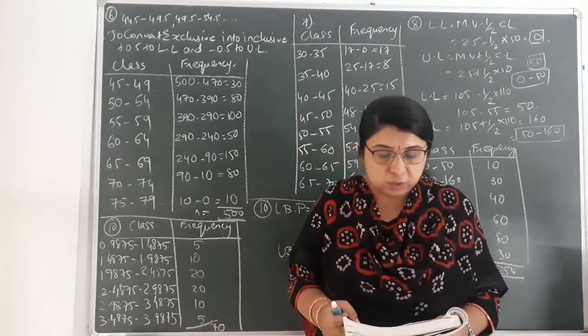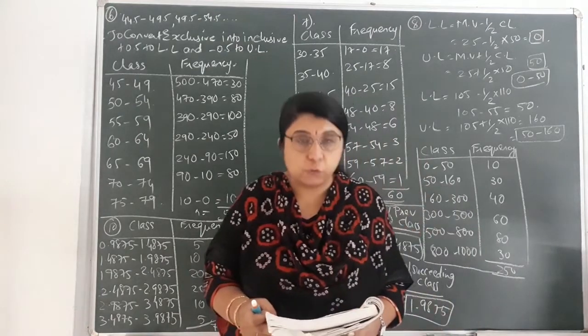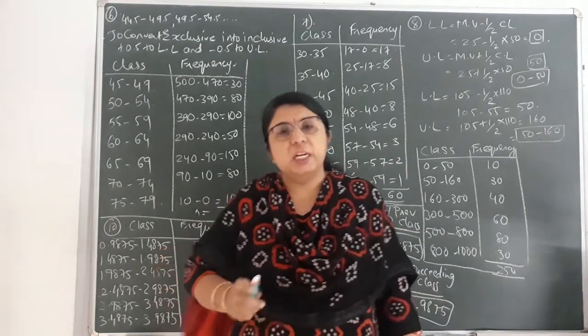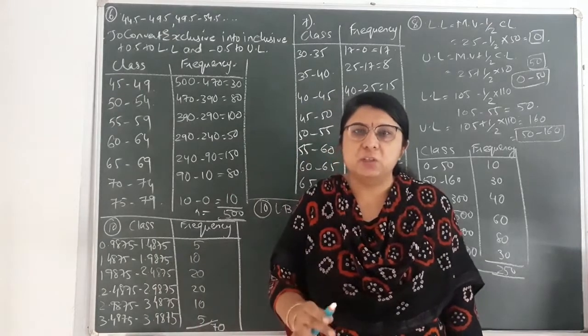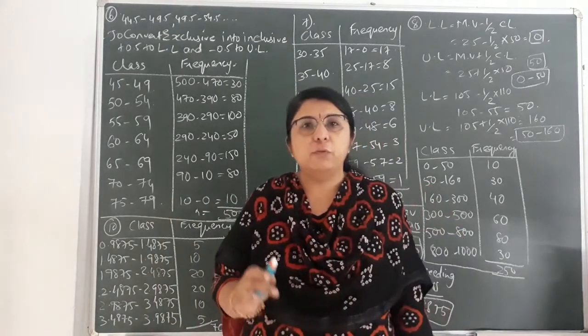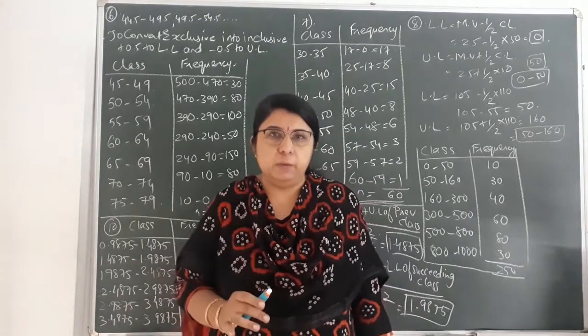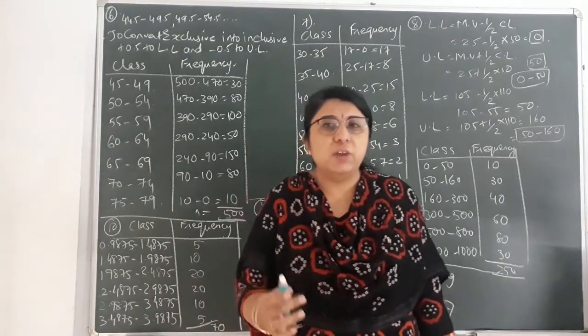Let us read question number 6. Obtain an inclusive continuous frequency distribution from the following data. It means whatever data has been given to you, from that you have to obtain the inclusive data. Now again, revising what is inclusive and exclusive.